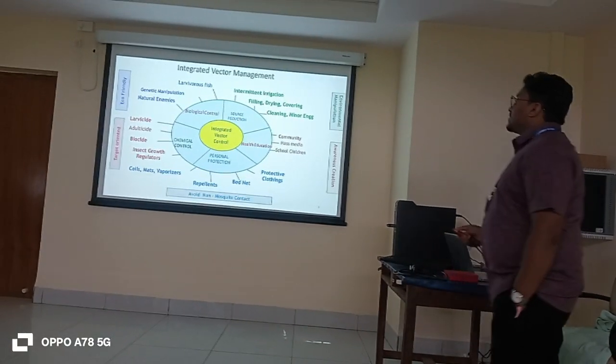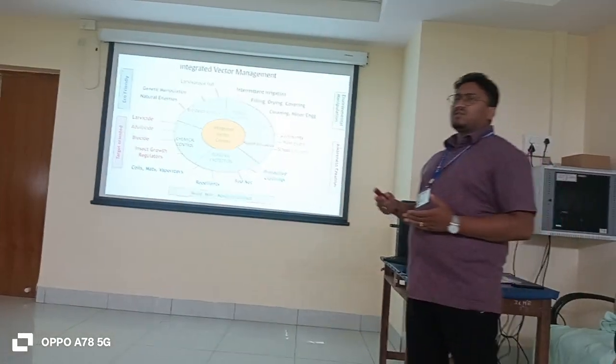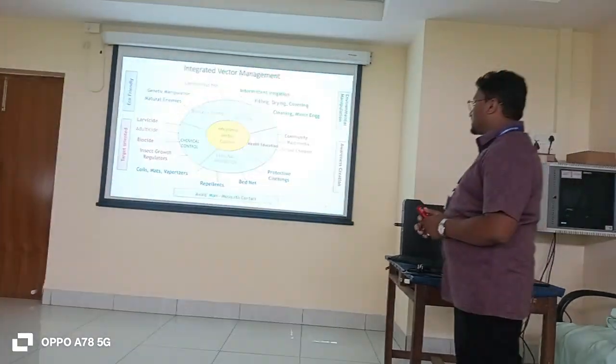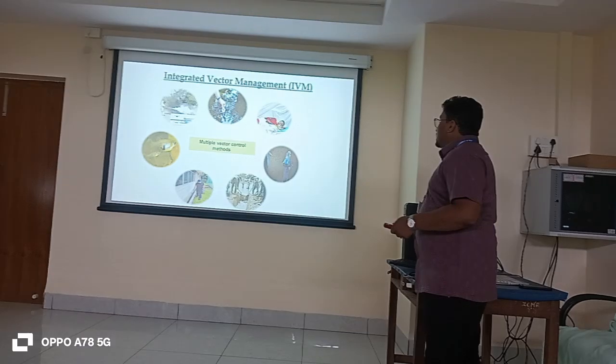Different vector control methods: source reduction, intermittent irrigation, filling. Whatever the drainages are, those are all considered source reduction. So these are all the managements.